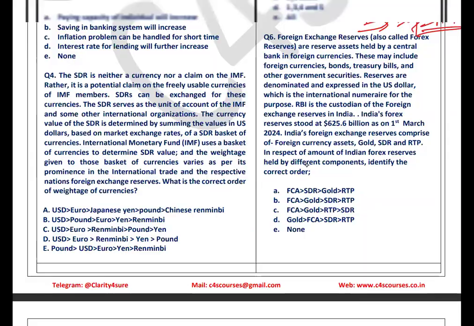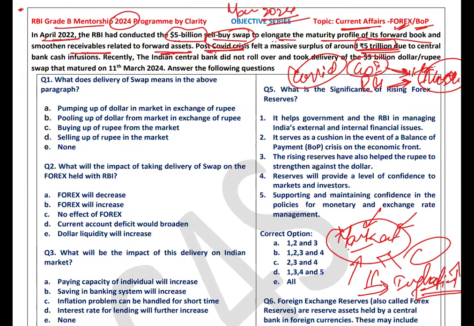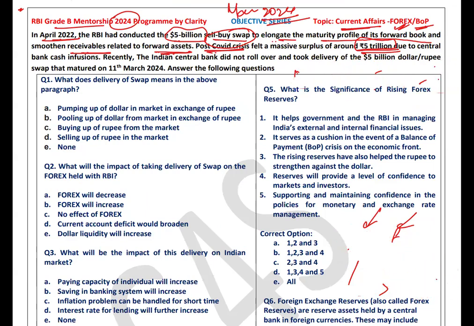So, having understood the concept of swaps and delivery, let's try to solve some questions related to these agreements. The first question: what does delivery of swap mean in the above paragraph? I have already discussed that it is pulling up dollars from the market in exchange for rupee. So option 2 is the right answer. Here RBI is going to pull up the dollars held by the market and financial system, and in exchange it is pumping rupee into the market.